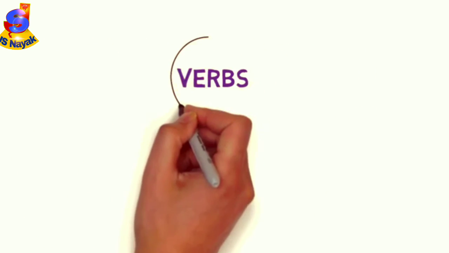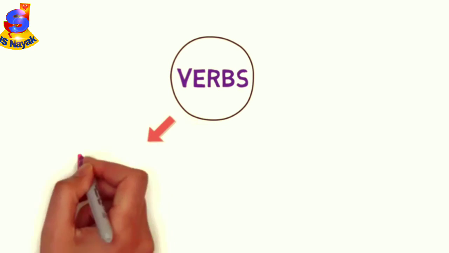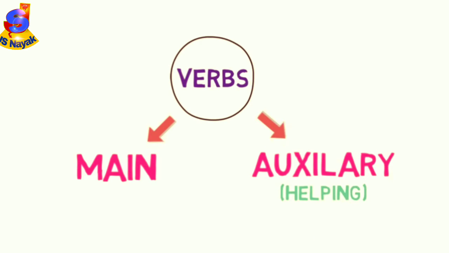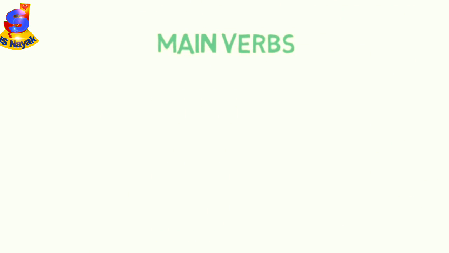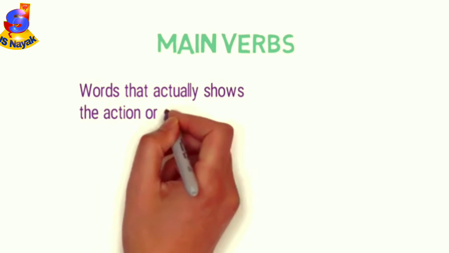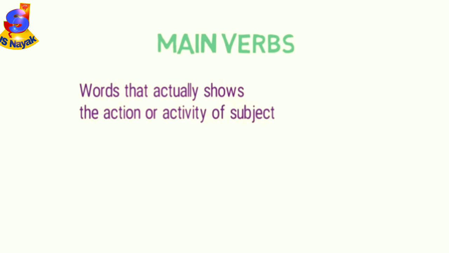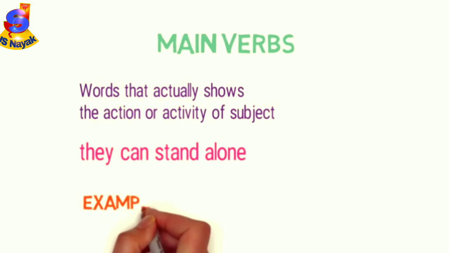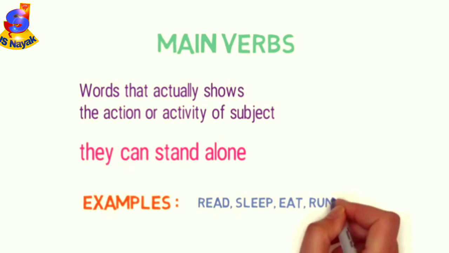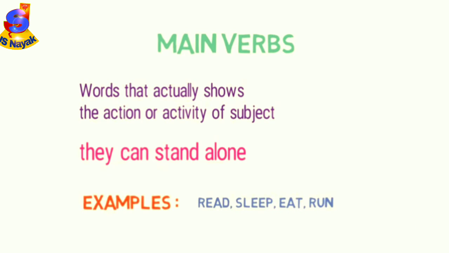Now verbs are mainly divided into 2 parts: main verbs and auxiliary verbs or helping verbs. So what are main verbs? Main verbs are the words that actually show the action or activity of the subject. They can stand alone without the help of any other verbs. Examples of them are read, sleep, eat, run. All these words can exist independently and provide complete meaning to the sentence.